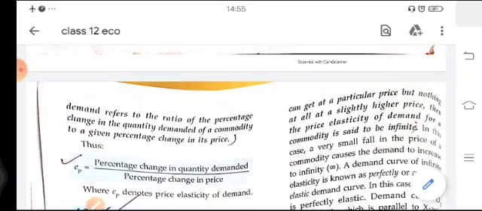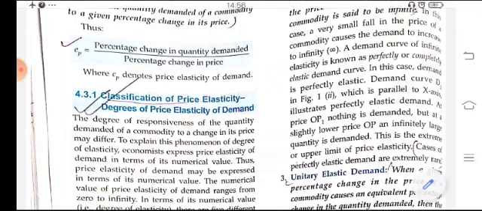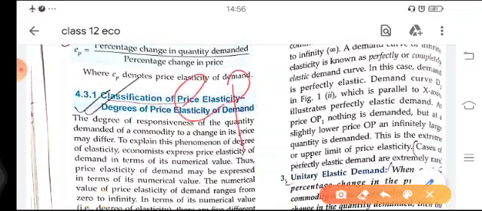Perfectly elastic demand says that if a consumer demands a commodity at a certain price and the price gets slightly higher, the quantity demanded becomes 0. Okay, so that is known as perfectly elastic demand, and in perfectly elastic demand EP is infinite.